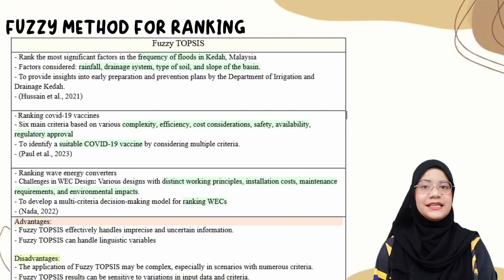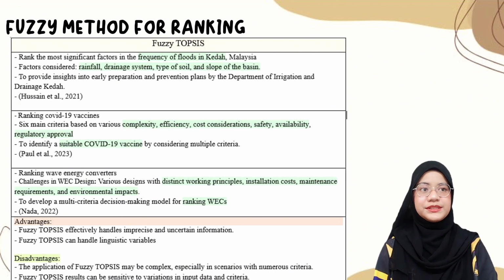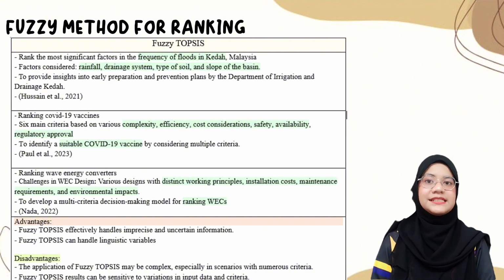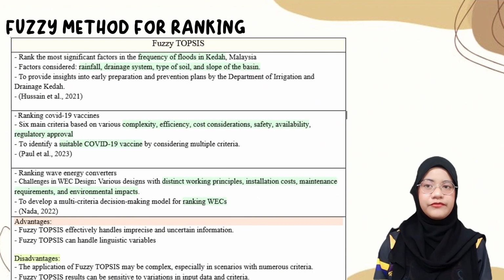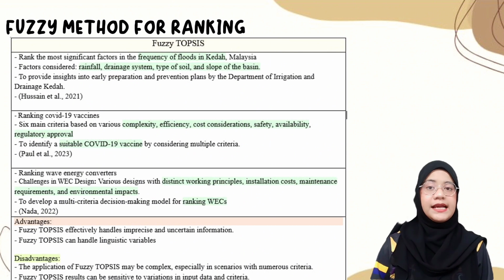The challenges in wind energy converter design are various designs with distinct working principles, installation costs, maintenance requirements, and also environmental impacts. The advantage of Fuzzy-TOPSIS is that it effectively handles imprecise and uncertain information. The disadvantage of Fuzzy-TOPSIS is that the application may be complex, especially in scenarios with numerous criteria.